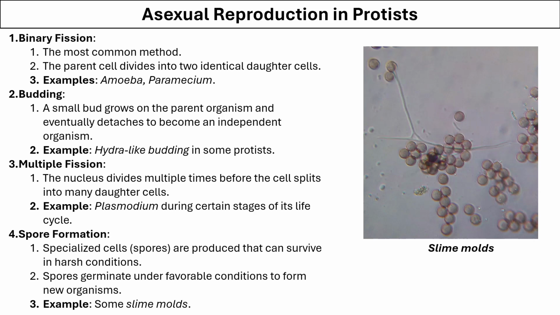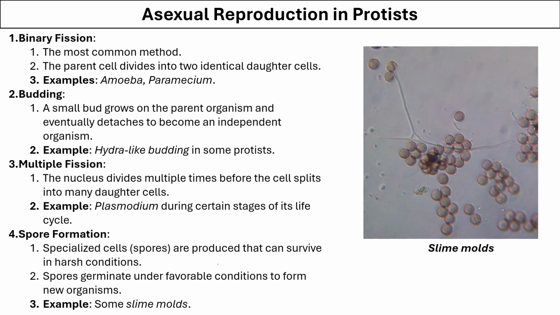Spores are specialized cells which are produced to survive harsh conditions. These spores can then germinate again when favorable conditions are back to give rise to a new organism. This phenomenon is seen in slime molds. Thus, in different kinds of asexual reproduction, you have seen that in the beginning you would only have one parent organism that would form daughter cells or the new organism. There is no need of a second parent and there is no meiosis.